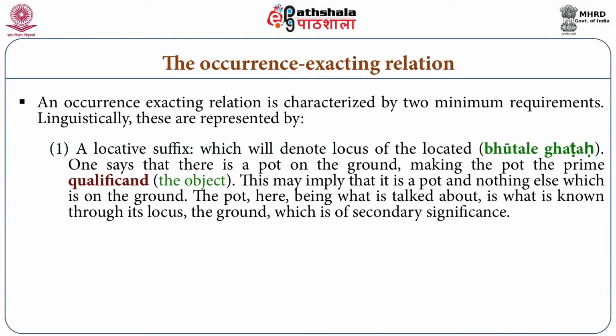And here we can observe that conjunction is sometimes an occurrence exacting relation, and sometimes it is not. When we say that there is a pot on the ground, bhutale ghata, the conjunction would be an occurrence exacting relation.